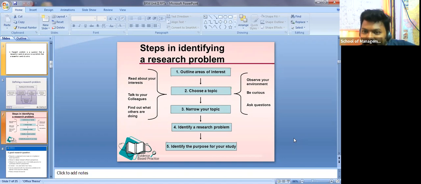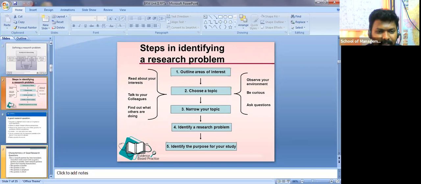A problem you are going to get, and you may get it once you observe your environment. So you should ask questions. So you should develop like this. Okay, clear? Now let me take a few minutes. After that we'll close this session, right?